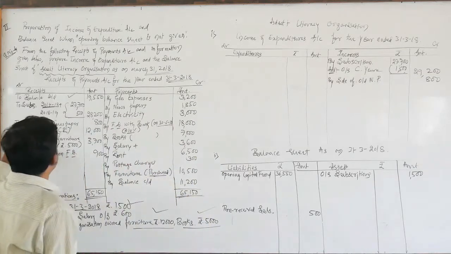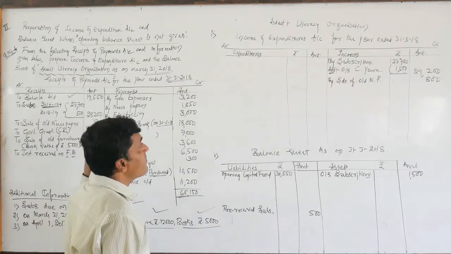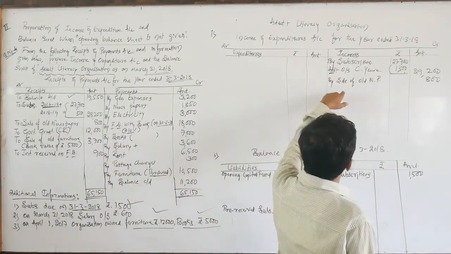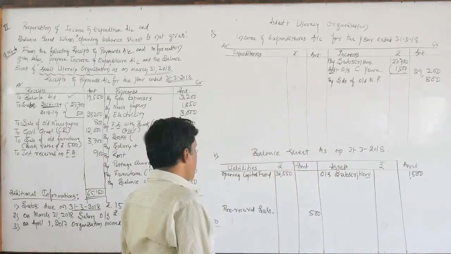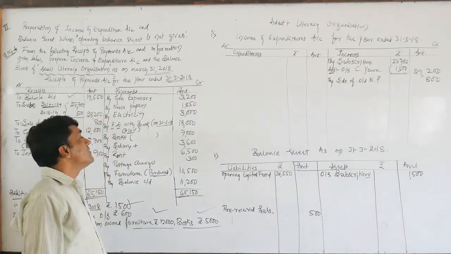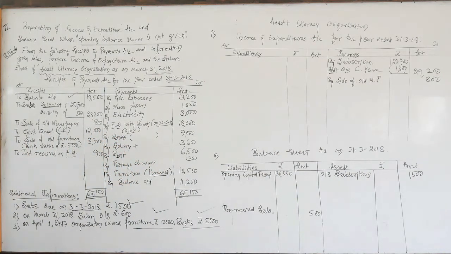Or you can even take it as a revenue receipt. If you treat it as a revenue receipt, you need to write it on the income side. But whatever it may be, you need to write a note as per your assumption.